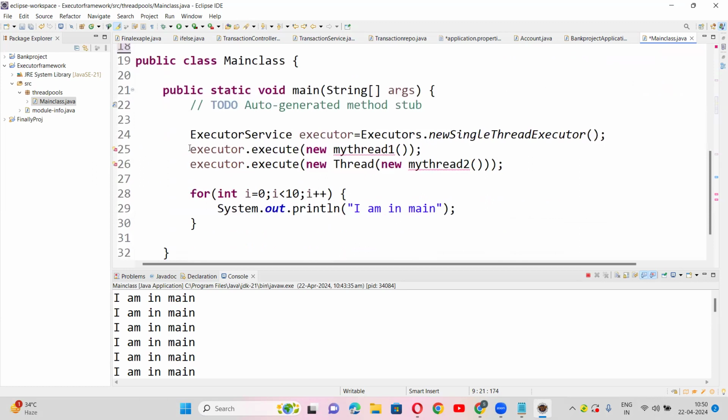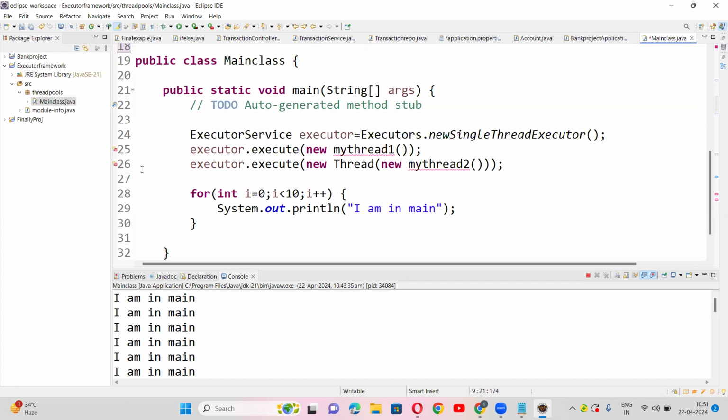Now we'll remove it. Now we'll see that.